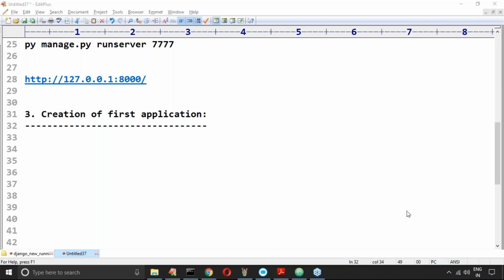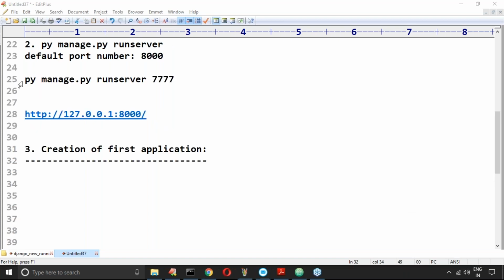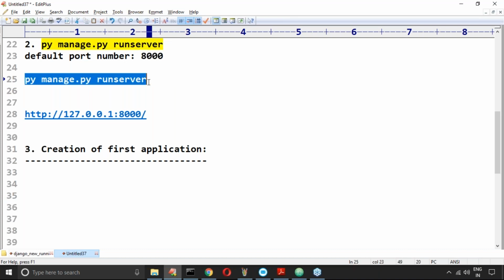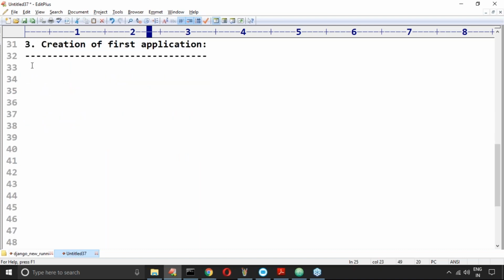Do we need to specify the port number explicitly to run the server? No. With py manage.py runserver, if we are not specifying it, the server runs at the default port number, 8000. If you specify some other port number, then it will run on that specified port number.